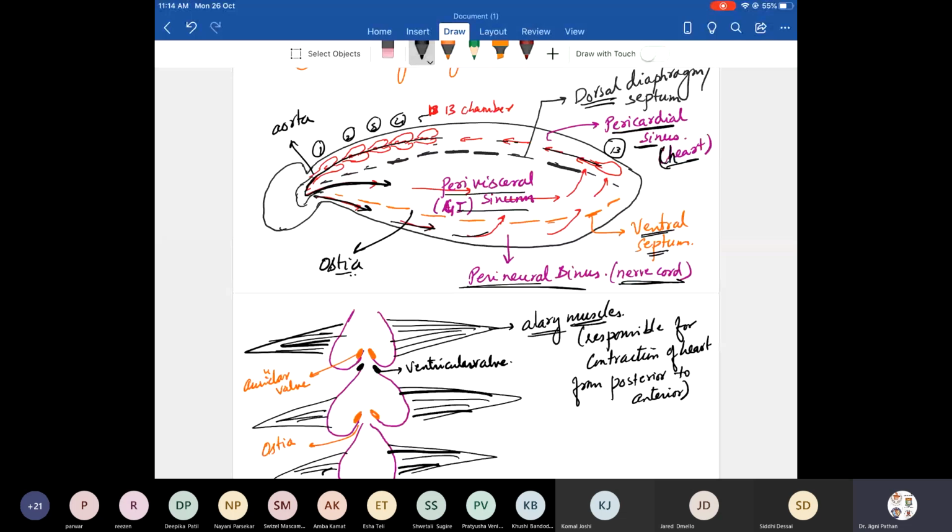The pores of the diaphragms are minute pores, ostia, also called fenestrae. Ostia, fenestrae, or minute pores.